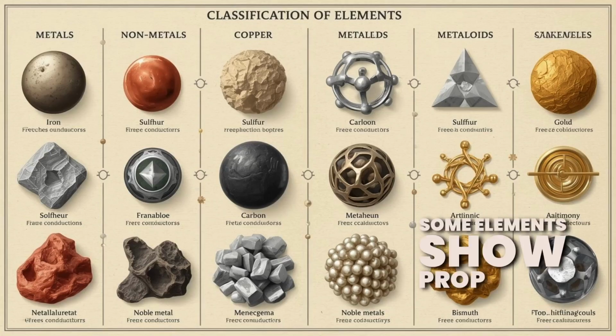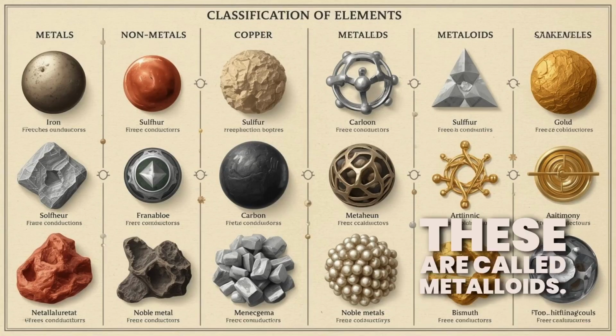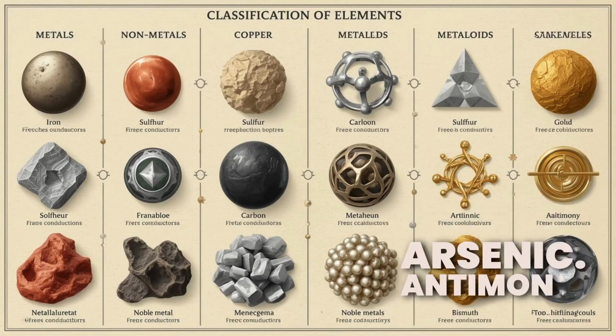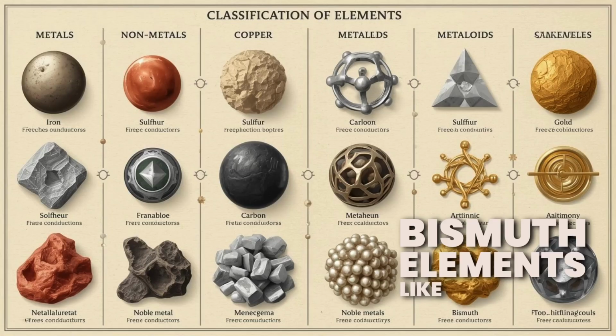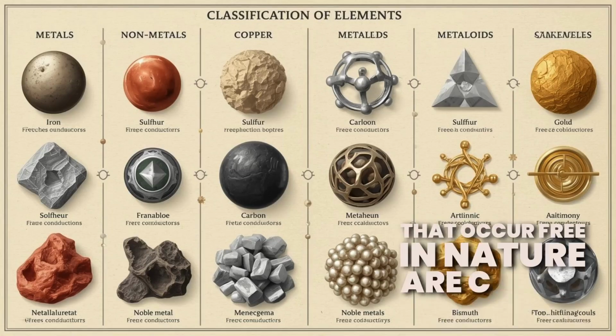Some elements show properties of both metals and non-metals. These are called metalloids, example, arsenic, antimony, bismuth. Elements like silver, gold, and platinum that occur free in nature are called noble metals.